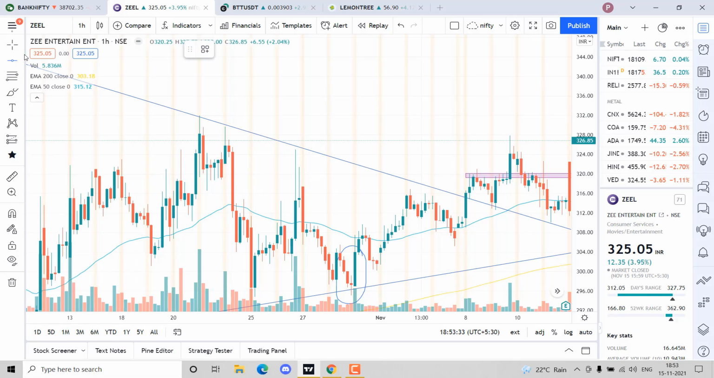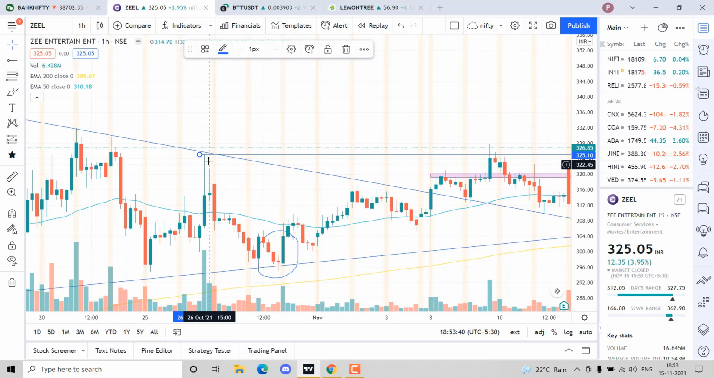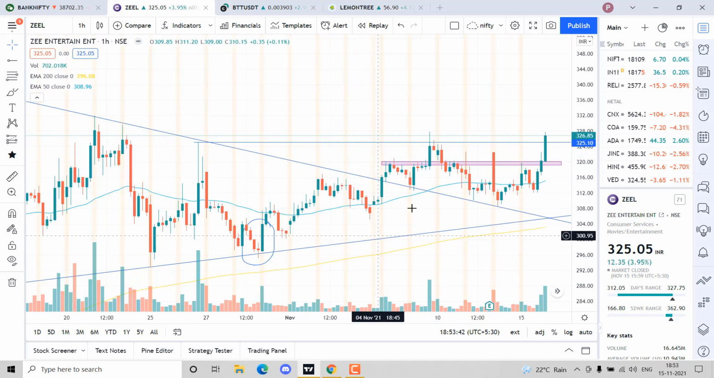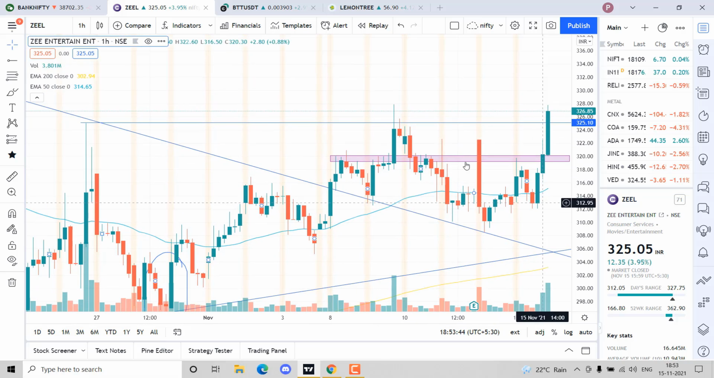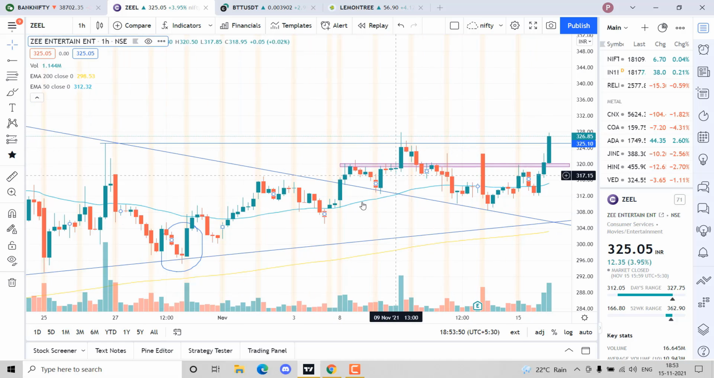Even wicks are a major part of support and resistance. See, as you can see, this was the wick. This wick was a major resistance before, right? You know it's legitimate because see, when we reached over here, we've come back again. So this wick is a major resistance point. So our first target will be this wick.